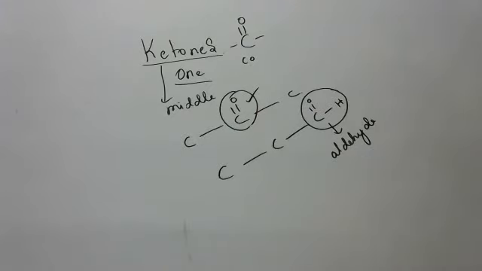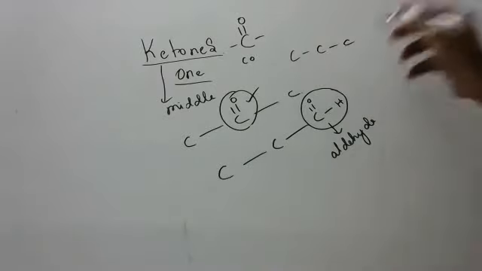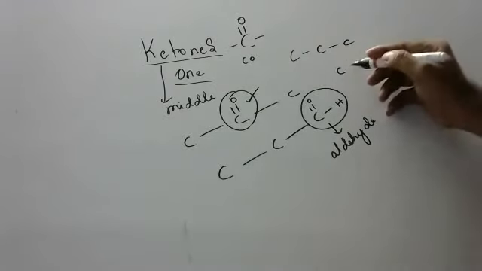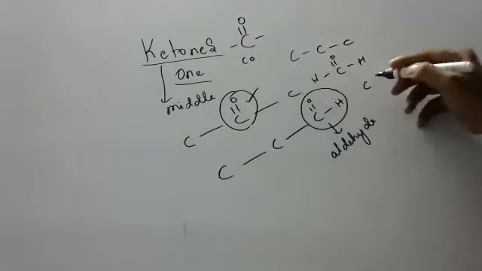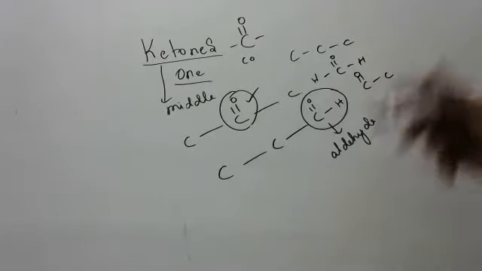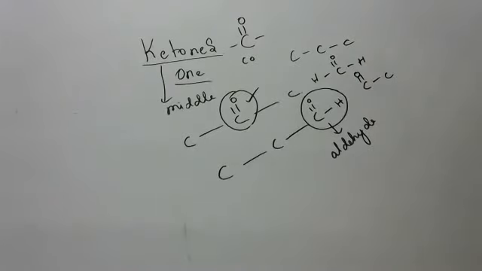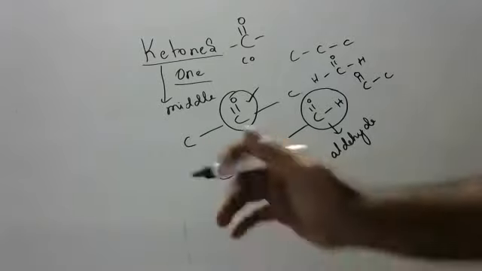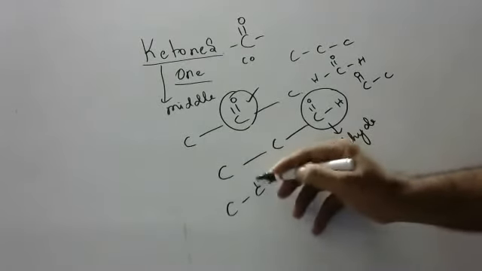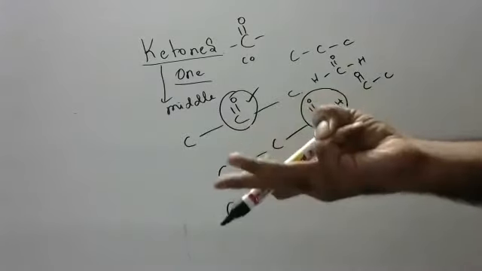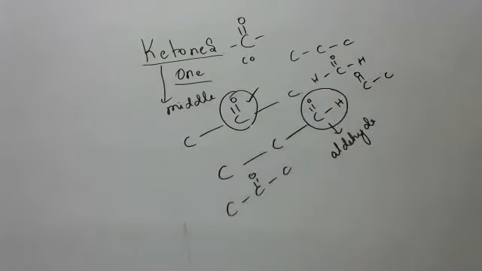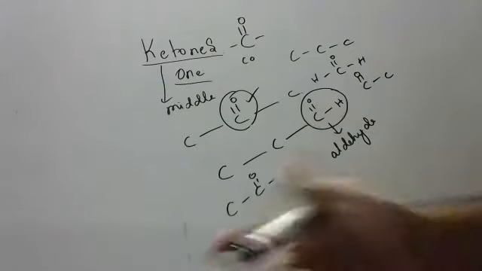So common sense, children: if it has to come in the middle, think, minimum 3 carbons must be present, because if 1 carbon is there, you can't write it. If 2 carbons are there, it also comes in the corner. Minimum 3 carbons, only then our ketone starts coming in the middle. That's why methanone and ethanone are not possible. Why? Because a ketone should always come in the middle. If it comes in the corner, it becomes an aldehyde.